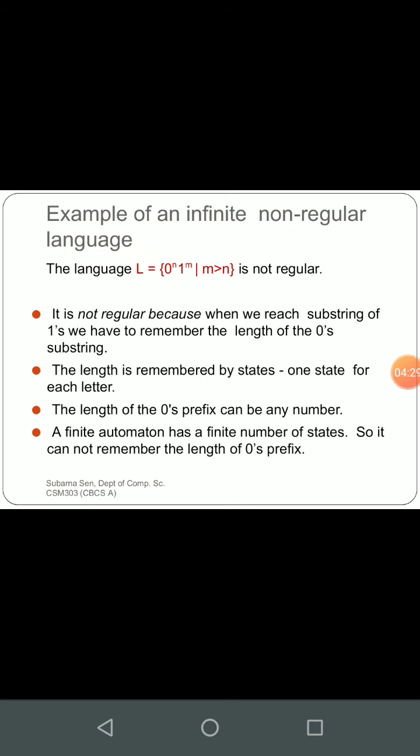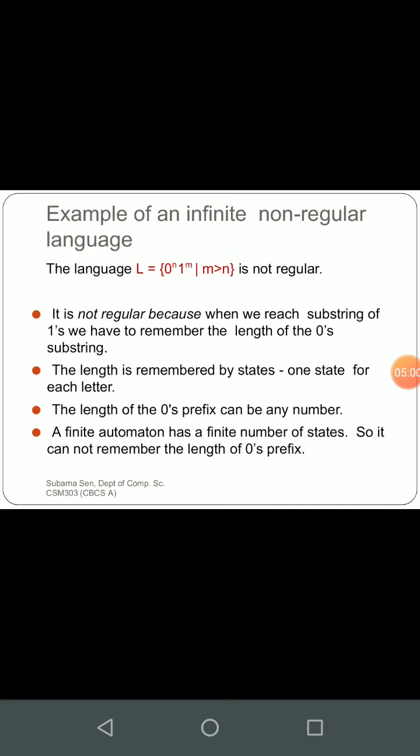And here we can see one example which we have already seen in the previous slide: this language 0^n 1^n 0^n 1^m, where m is greater than n, is not regular. Why? Because we are stating some reasons behind this. It is not regular because when we reach the substring of 1s, we have to remember the length of the 0 substring, and this is not possible in finite automata, right?